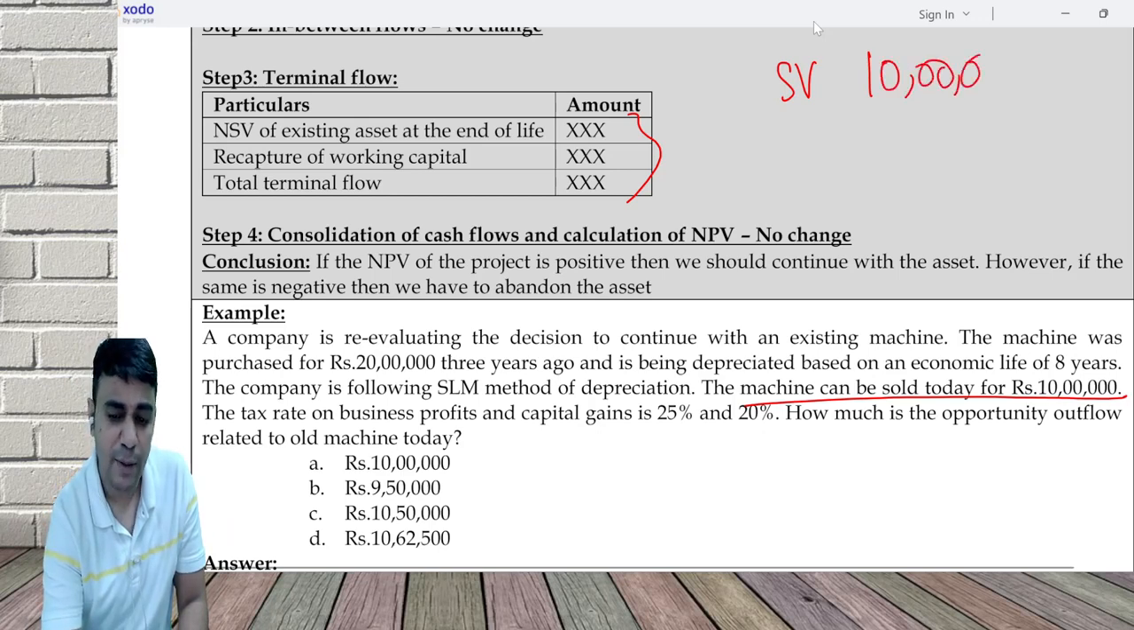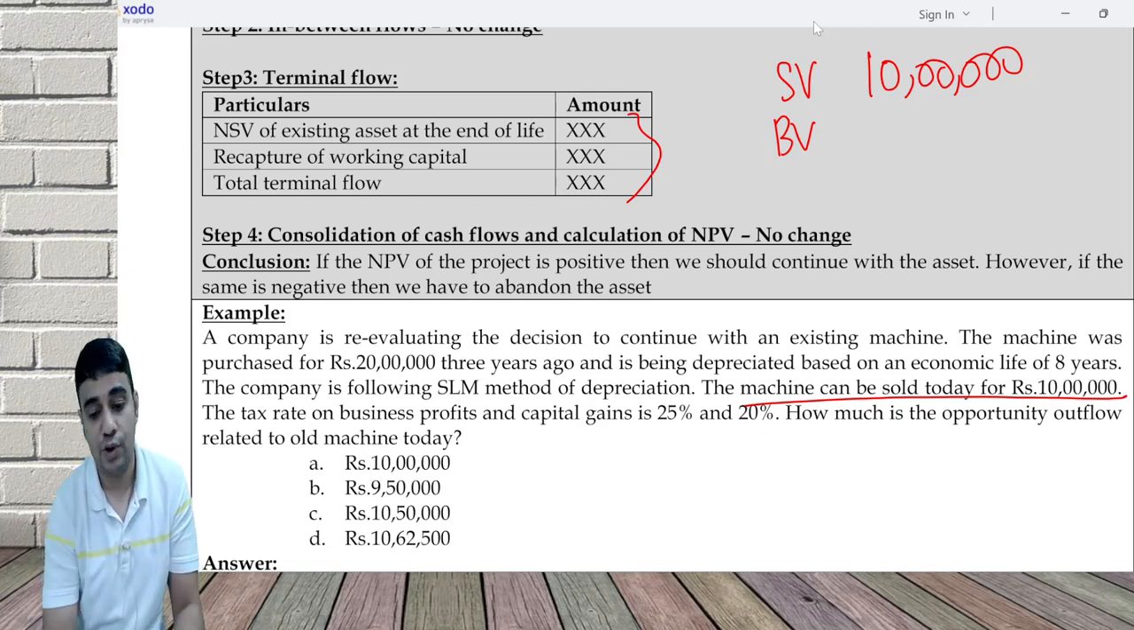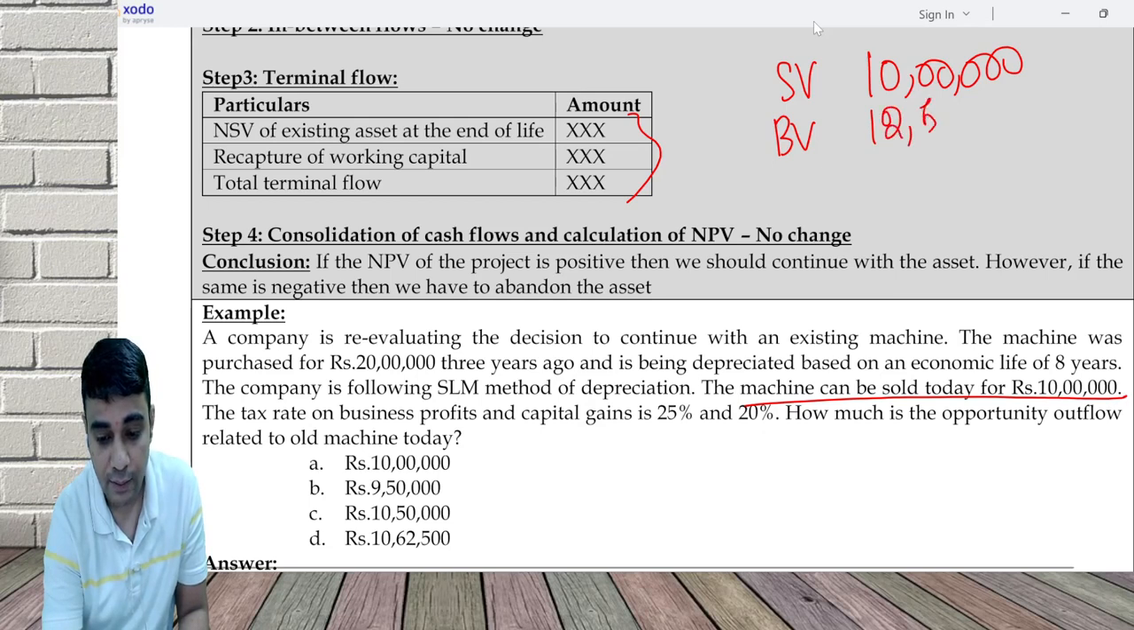Can you tell me what will be the book value of this machine? You purchased it for how much? 20 lakh. What was the life? Every year 2 lakh 50 you were knocking off. How many years got over? 3 years. So your remaining book value is 12 lakh. This is going to lead to a loss.